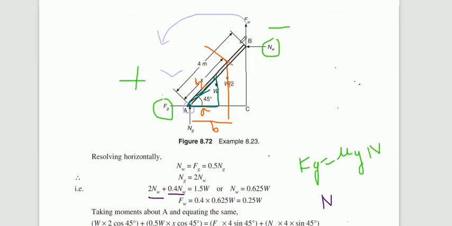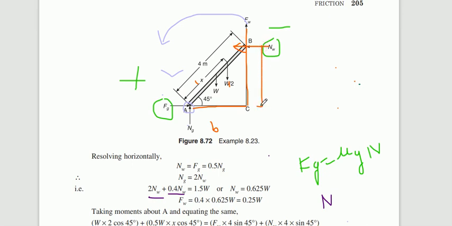Similarly Fw, in order to find out this one, you need to consider the big triangle. For Fw the perpendicular distance is this one here, because Fw is here, and for Nw the perpendicular distance is here. By considering the big triangle, this is the adjacent.